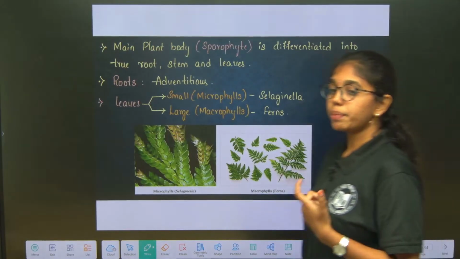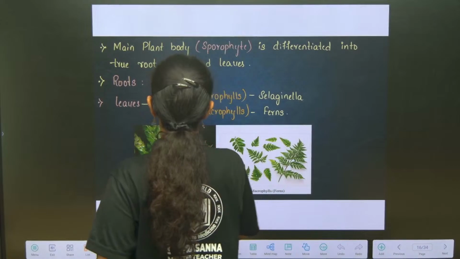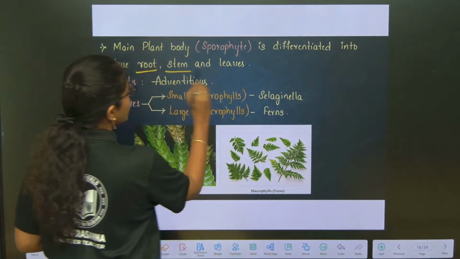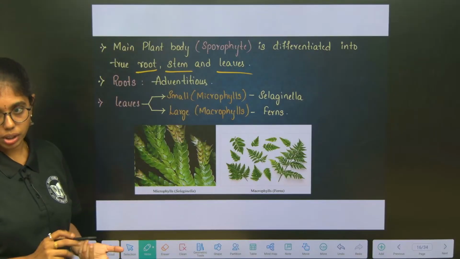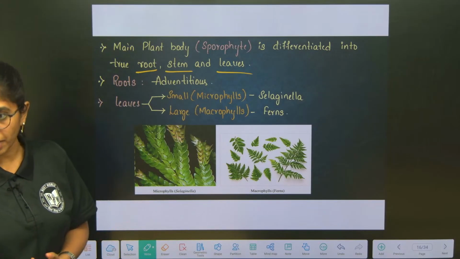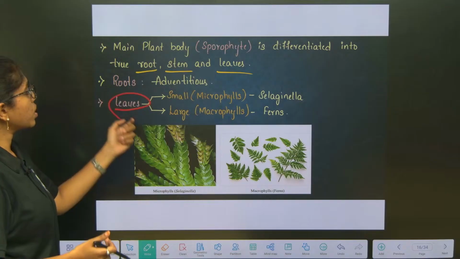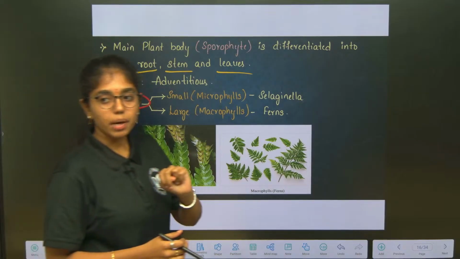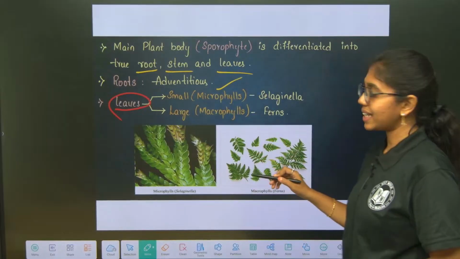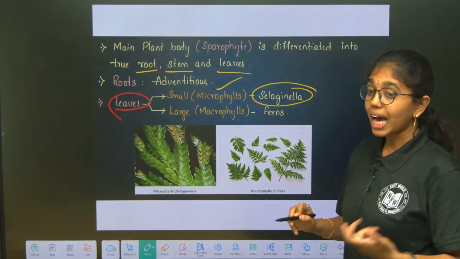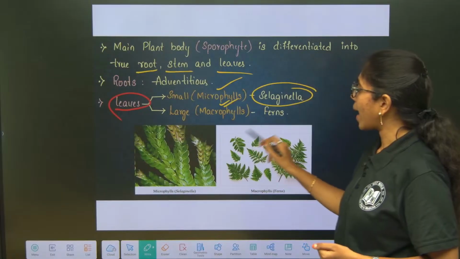Next, the main plant body, sporophyte, is differentiated into root, stem and leaves. Okay, roots are adventitious in origin. They will originate from any part of the plant body, and leaves, if you see, two sets of leaves are present. Smaller leaves are known as what? Microphylls. Best example is Selaginella. Large leaves are addressed as what? Macrophylls.